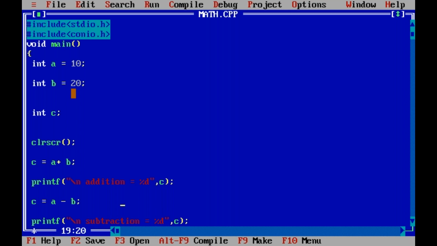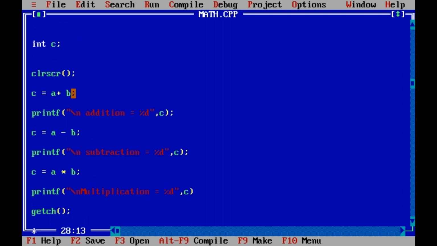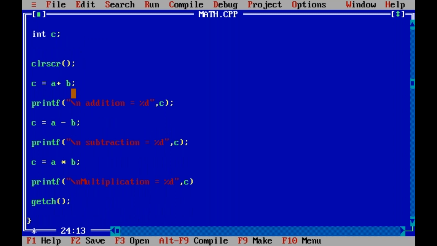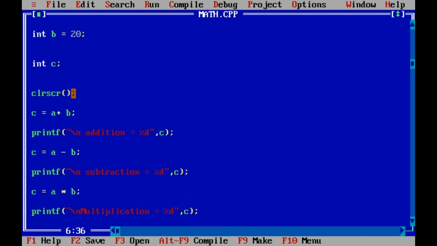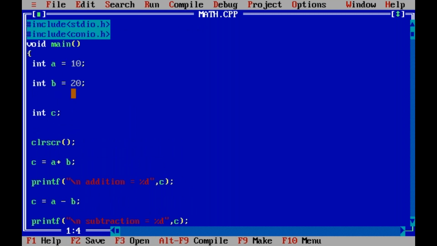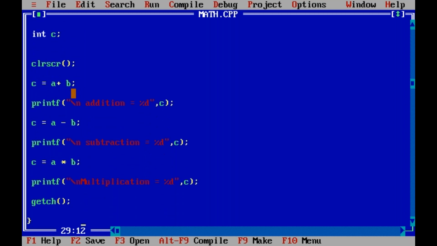Next, C equal to A minus B, subtraction. Then multiplication. Let me see what this is. This is a C program for mathematical operations. A equal to 10, B equal to 20, int C. C equal to A plus B, addition. Next, C equal to A minus B, subtraction. C equal to A into B, multiplication.